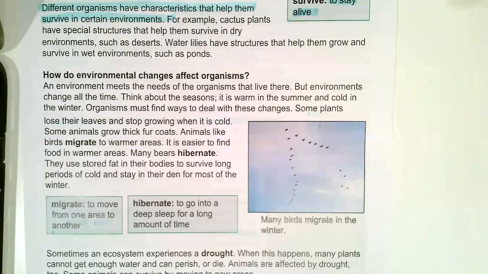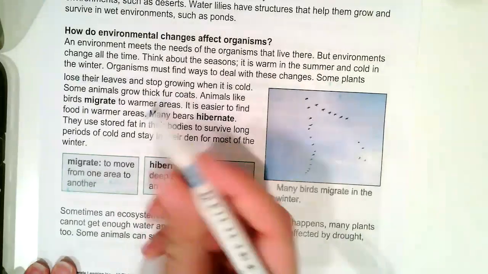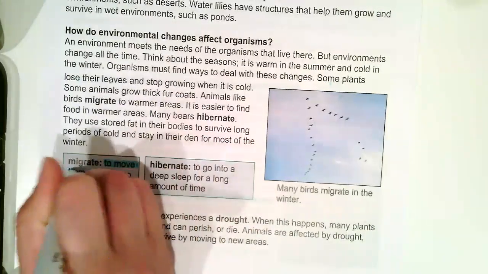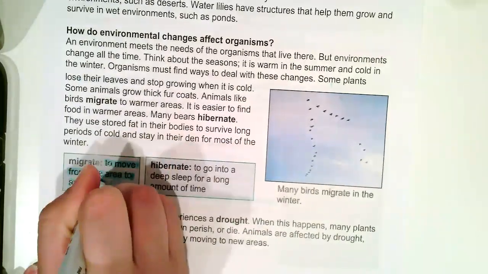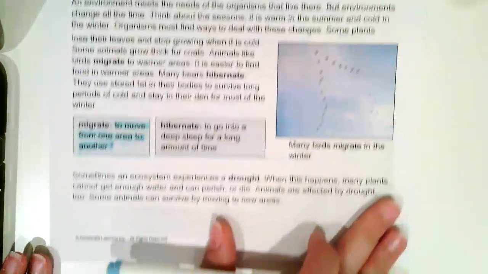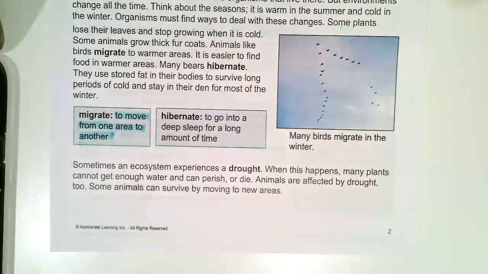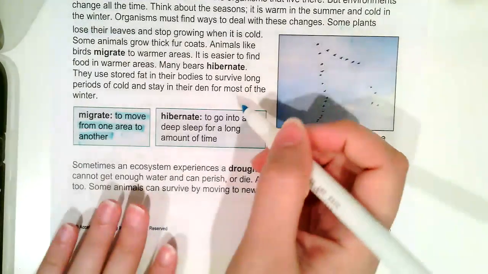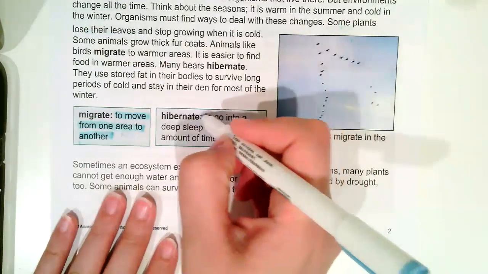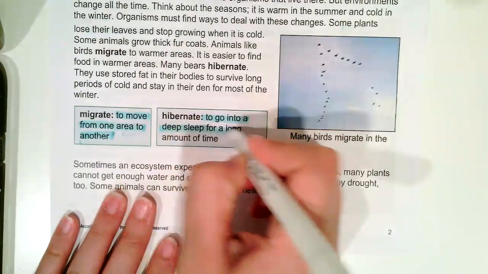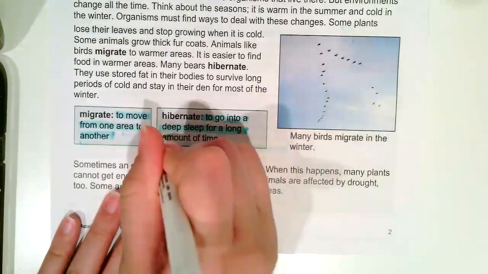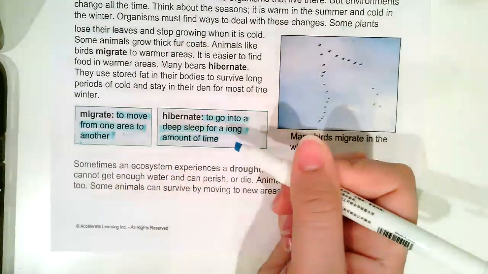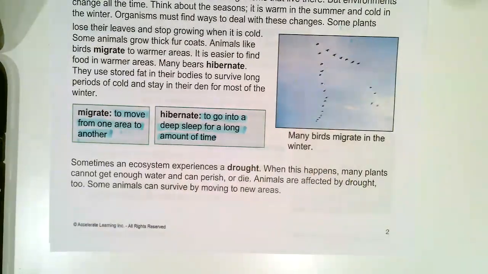So let's talk about migrate. What does it mean to migrate? That means to move from one area to another. So in the winter times, the birds migrate down to the south because it's a lot warmer. Hibernate, these are what bears do in the winter. So to go into a deep sleep for a long amount of time. So bears in the winter go into hibernation until it is summertime.